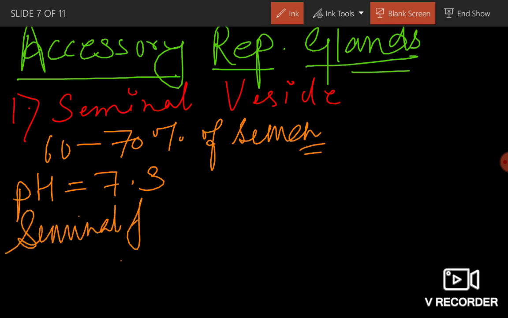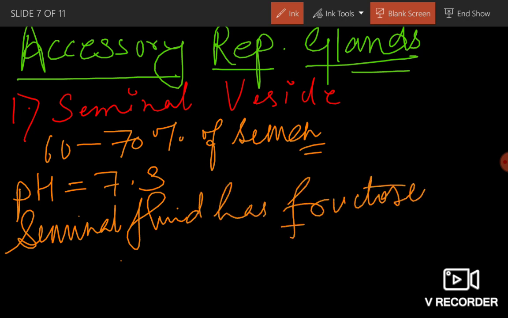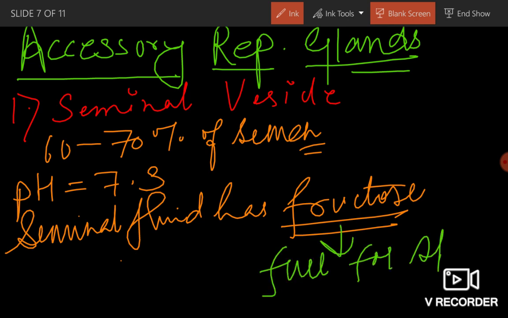Seminal fluid has fructose, and this fructose acts as a fuel for sperm. Clear?